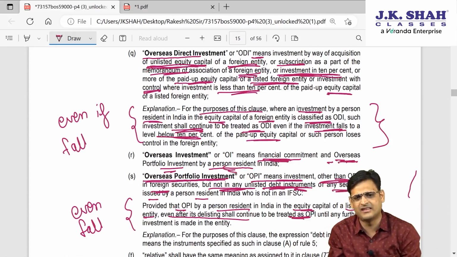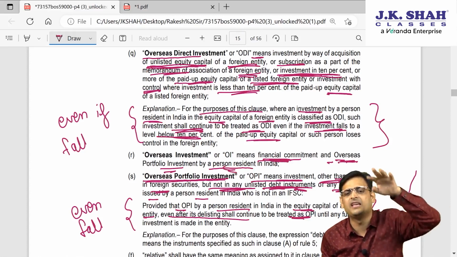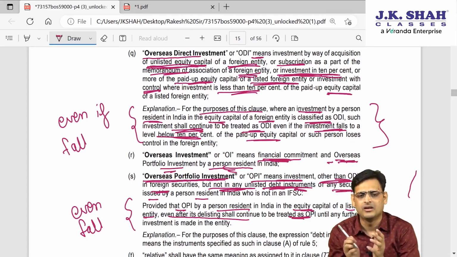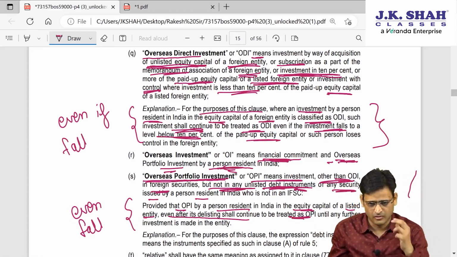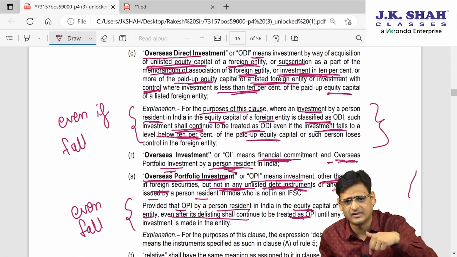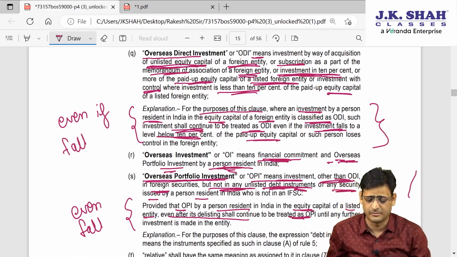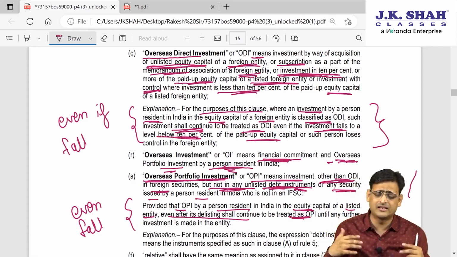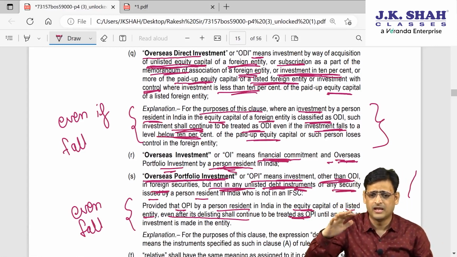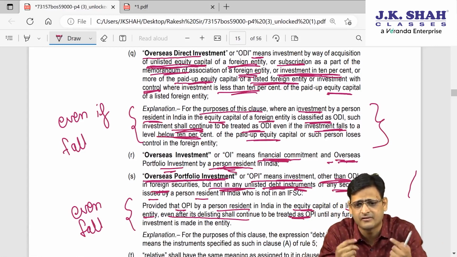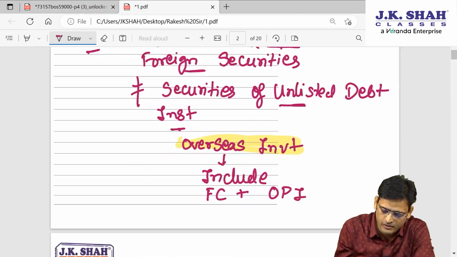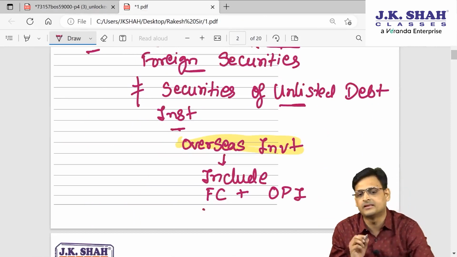So in simple language, can I say ODI plus OPI plus non-fund based amount, everything taken together, the investment made by a resident, that is an Indian investor, will be treated as overseas investment? Whatever the Indian investor is making outside India, whether it is OPI, ODI, whatever, everything taken together will be treated, for that Indian investor, as overseas investment. So overseas investment includes financial commitment plus OPI.